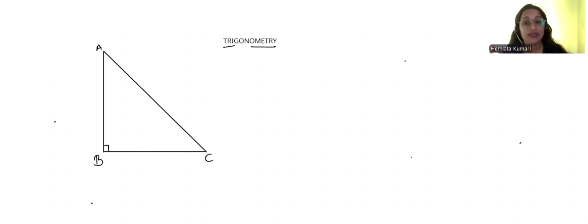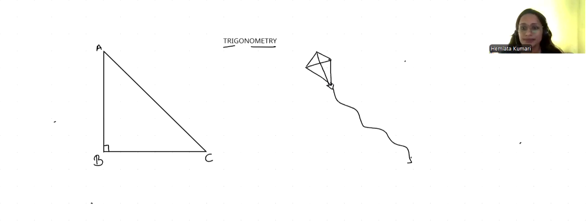So, the very first question that comes to our mind is what is trigonometry? Why should we study trigonometry? Let's have one question. Suppose I'm flying a kite, and it is at a far distance from the ground, and here somewhere I am.